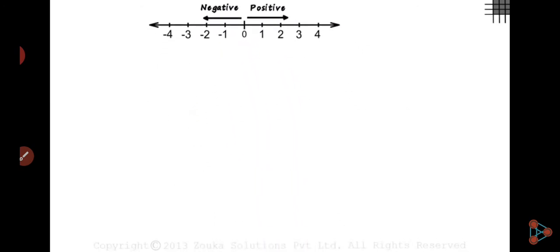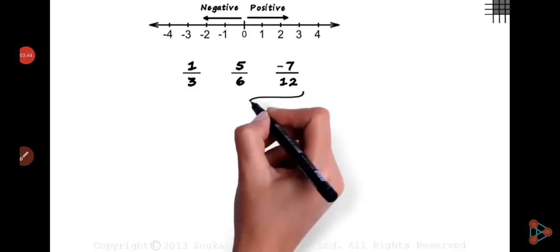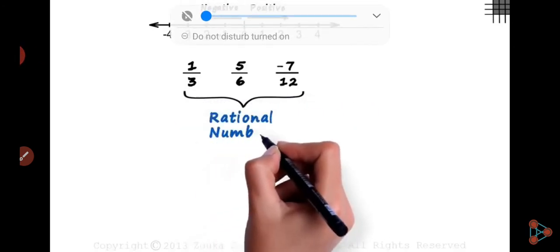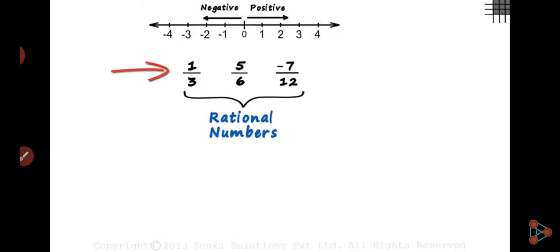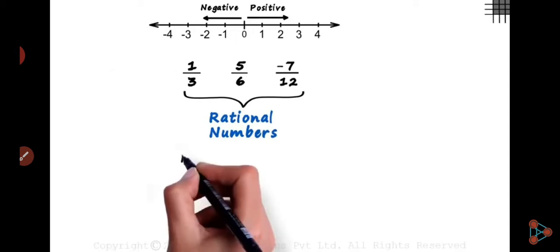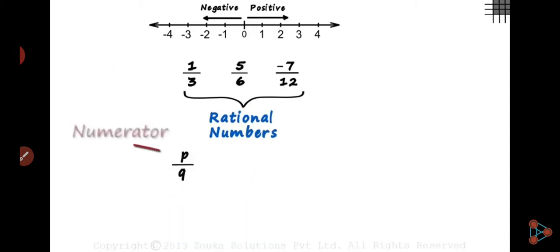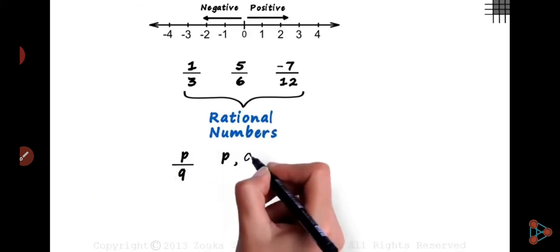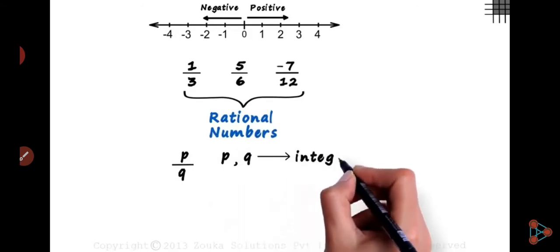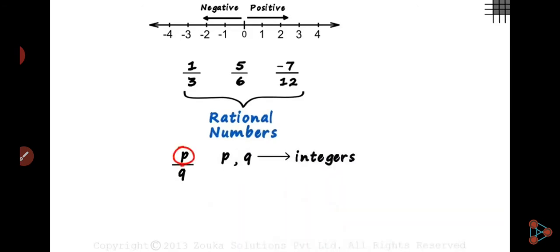Now if we talk about positive and negative numbers, these are called rational numbers. Understand? If these are rational numbers, then what is the definition? The definition is when a number is denoted in the form of p upon q, where p and q are integers and q is not equal to 0. So it's called a rational number.